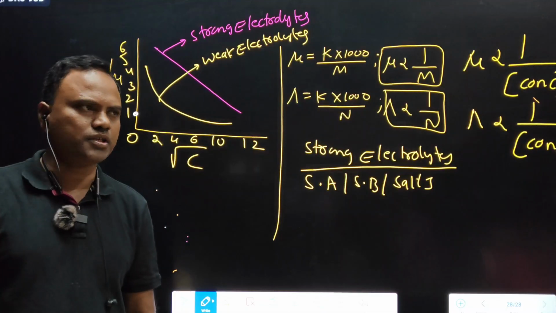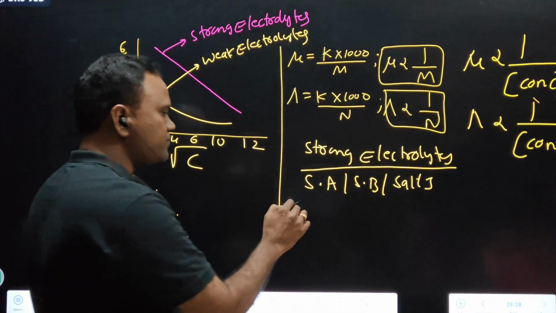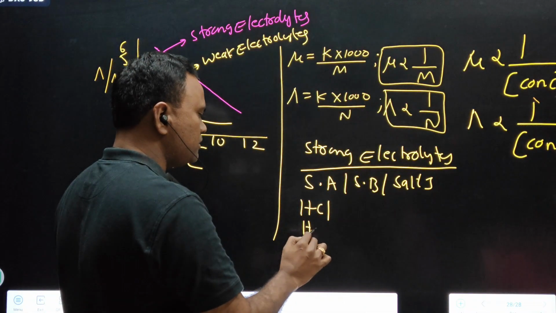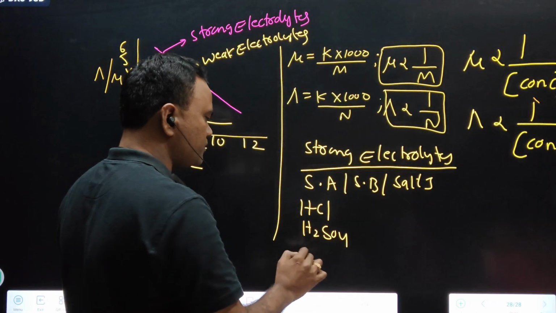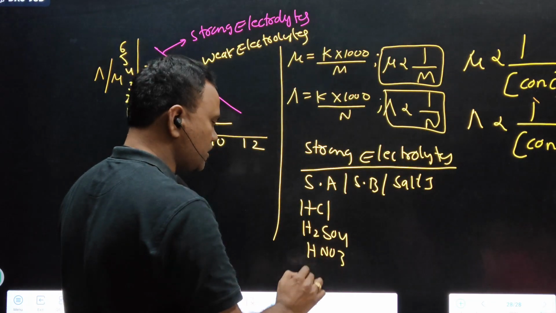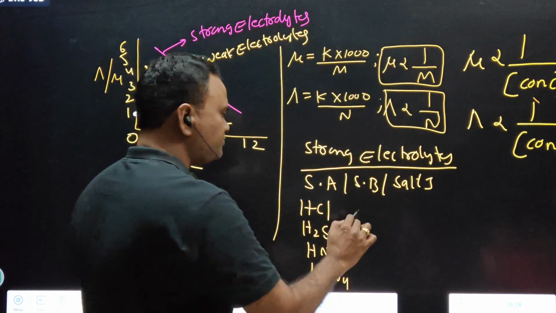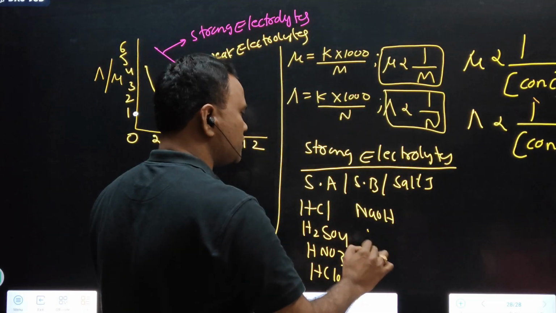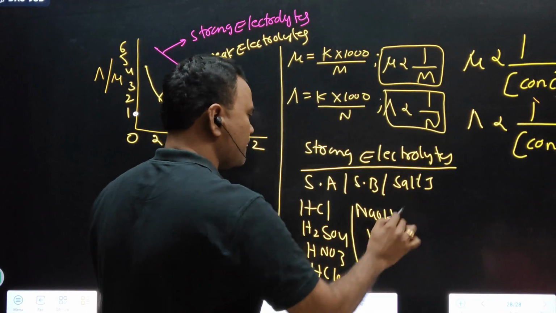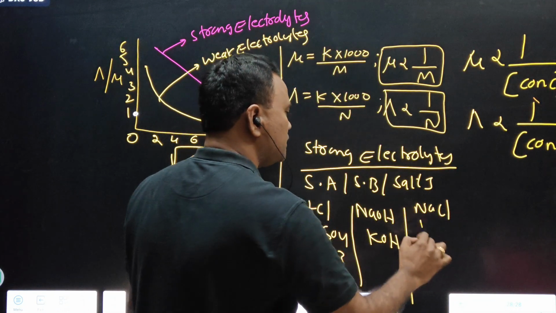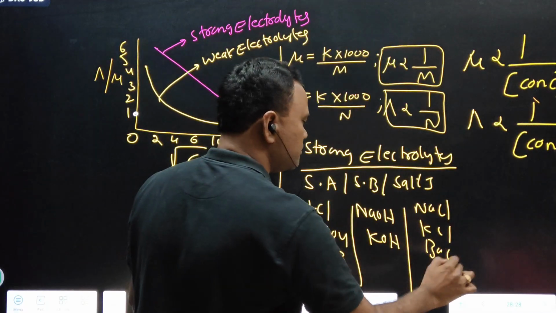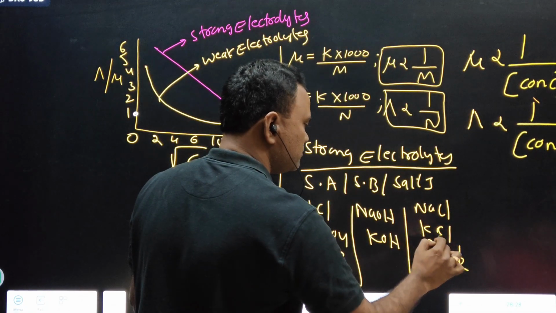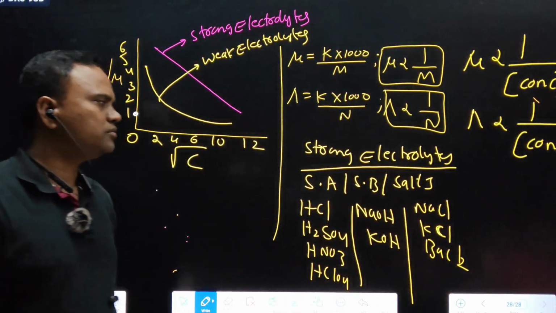Examples of strong acids: HCl, H2SO4. These are important: HNO3, HClO4, perchloric acid. NaOH, KOH are strong bases, and salts: NaCl, KCl, BaCl2, MgCl2.